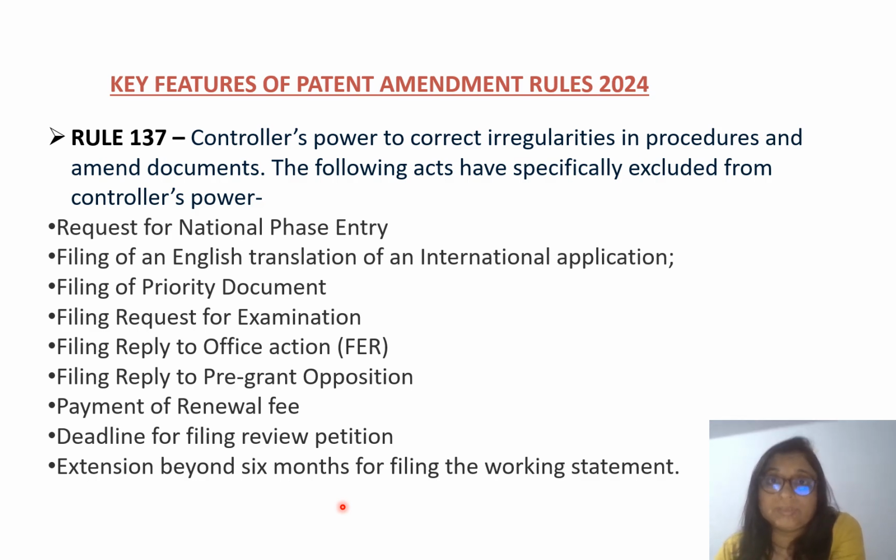There can be extension of everything for 6 months, but if we talk about the working statement, that is Form 27, the controller does not have the power alone to decide to extend beyond 6 months for filing Form 27. So these are the acts on which the controller's power has been limited.